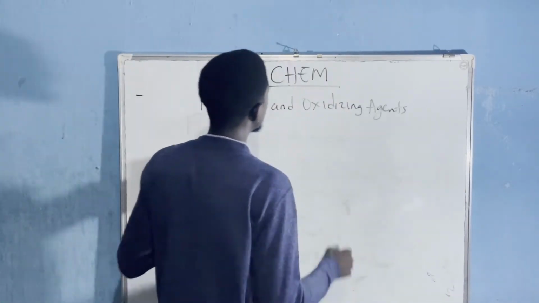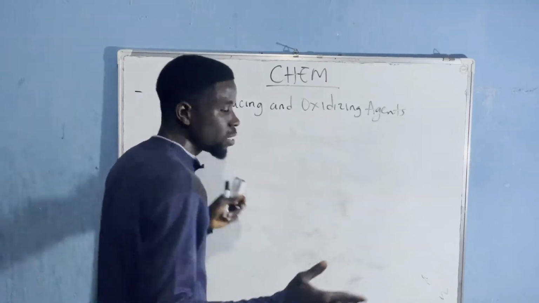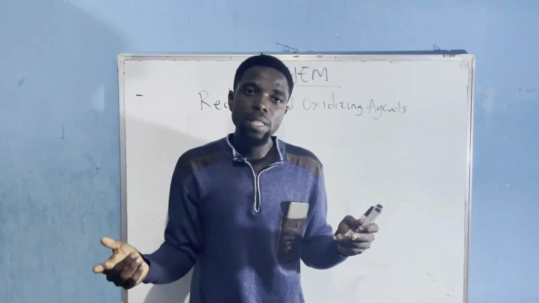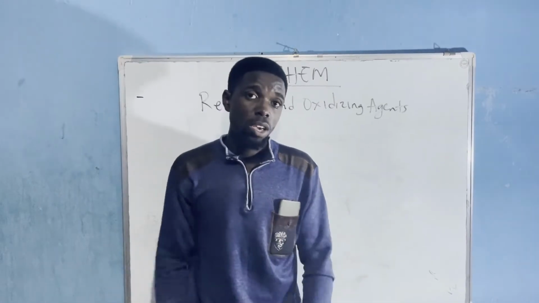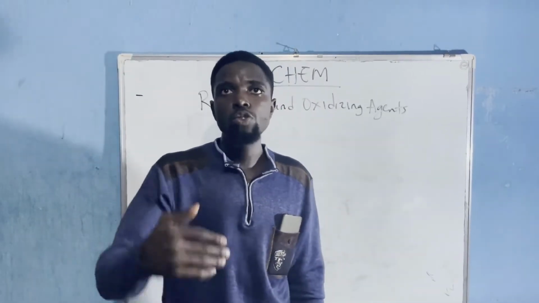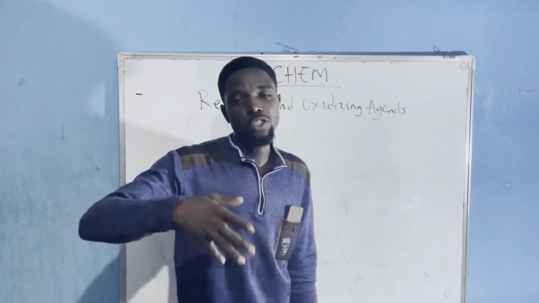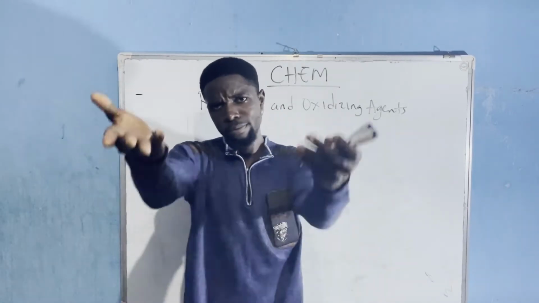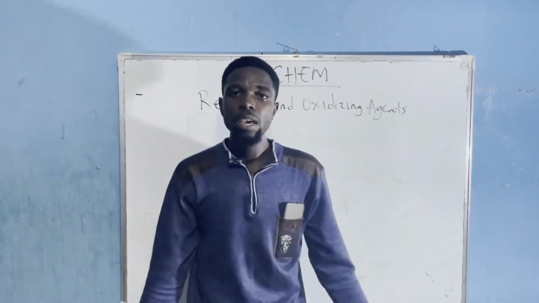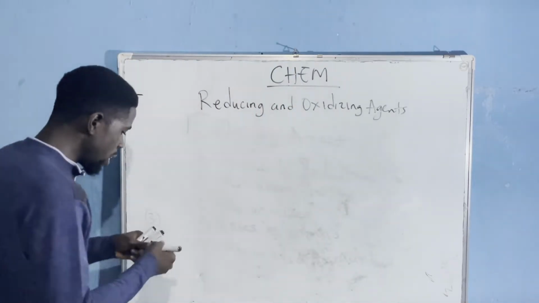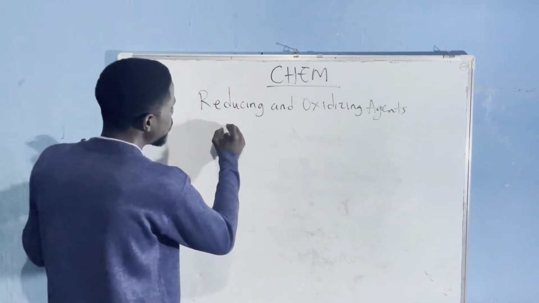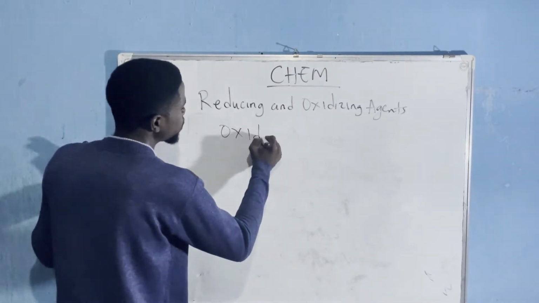Now, remember I said something. I would like to make you understand this. We earlier said that the properties of oxidizing agents have to be the opposite of the reducing agent. So, if I tell you that a reducing agent causes reduction, the oxidizing agent has to cause the opposite, which is oxidation. So, you can give me the properties. Try writing down the properties on your own as we come to the board to then understand them. Okay, so oxidizing agent.